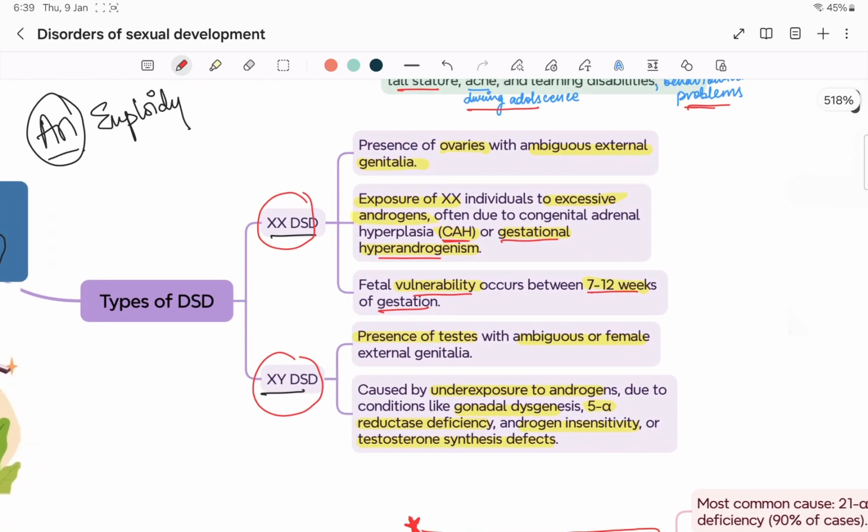In XY DSD, there is presence of testes with ambiguous or female external genitalia, caused by underexposure to androgens due to conditions like gonadal dysgenesis, 5-alpha reductase deficiency, androgen insensitivity, or testosterone synthesis defect. One by one we'll take all of these.